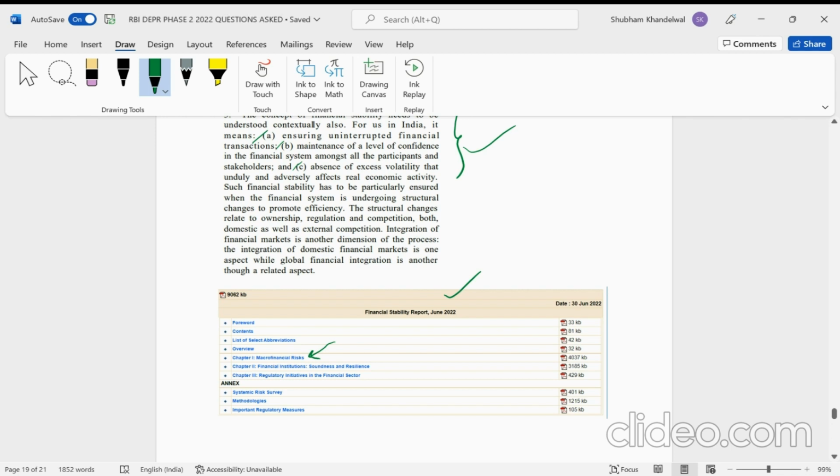But the thing is that if you write what is mentioned in this report, definitely you will get some extra marks. Now, of course, in a more general way you can answer, but to get some more marks, you have to write what RBI thinks are the financial risks to the Indian economy. All right.